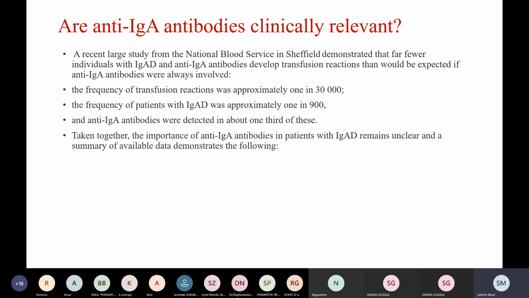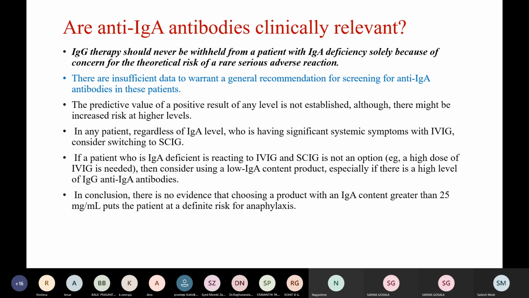Taken together, the importance of anti-IgA antibodies in patients with IgA deficiency remains unclear, and a summary of the available data demonstrates the following: that IgG therapy should never be withheld from a patient with IgA deficiency solely because of the concern for the theoretical risk of a serious adverse reaction. There are insufficient data to warrant a general recommendation for screening of anti-IgA antibodies in these patients. The predictive value of a positive result of any level is not established, although there might be increased risk at higher levels.